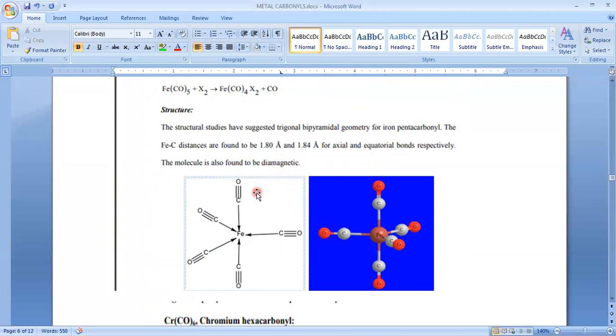Why? Because if you recall the electronic configuration, iron atomic number is 26, 4s2, 3d6. So actually the carbonyl is a strong field ligand, and this strong field ligand, what it does, it pairs up the unpaired electrons. So thereby those 6 electrons will be paired into the 3 sets, providing vacant d2 orbitals.